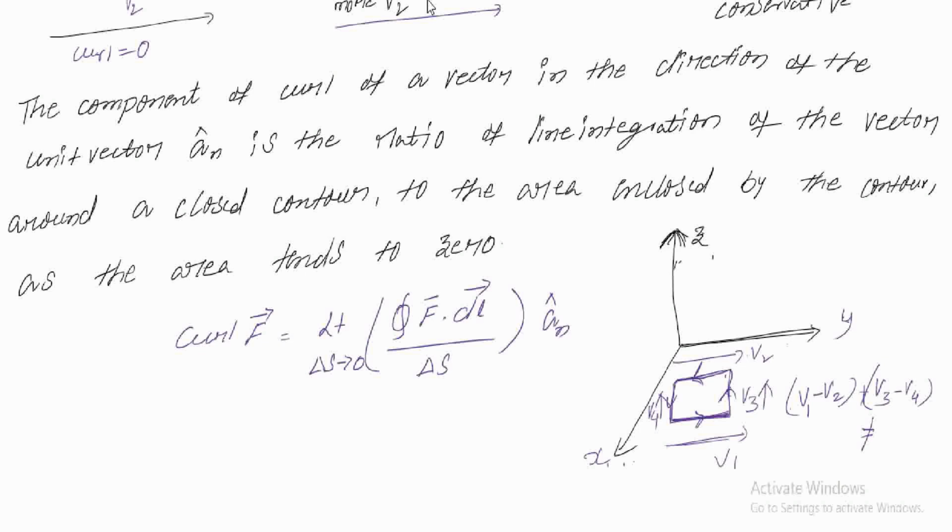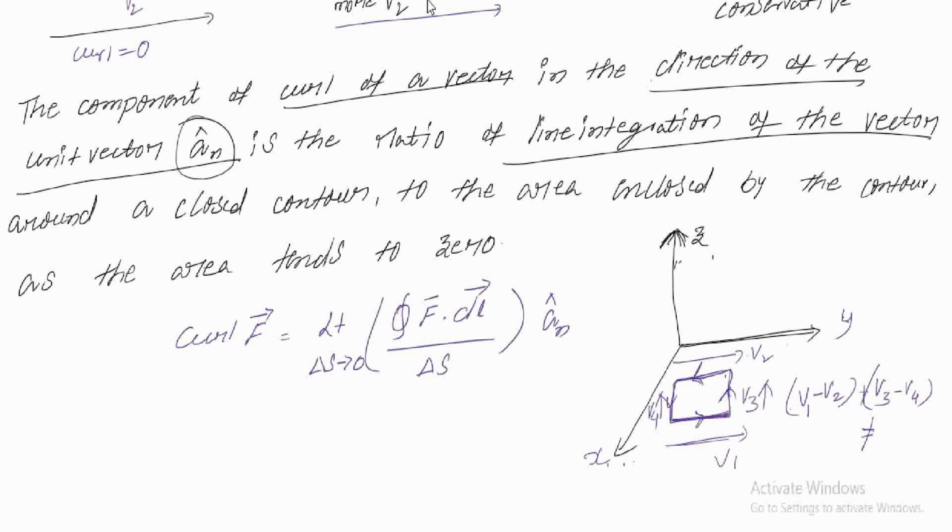So the component of the curl of a vector in the direction of the unit normal, indicated with an, which is nothing but the unit normal vector, is the ratio of the line integration of the vector around the closed contour to the area enclosed by the closed contour, which tends to 0. So whatever statement they have given is depicted with the equation.